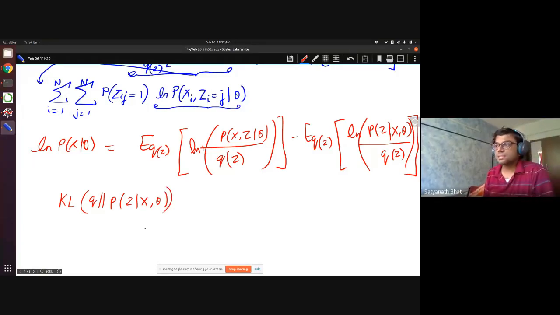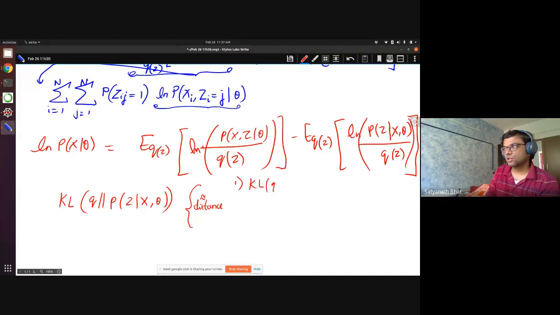Okay, so this represents how far Q and P, the two distributions, are from each other. It's analogous to a distance. It's not exactly a distance, but you can think of it as approximately like a distance, and it satisfies two properties which any distance should: KL divergence of Q with Q is 0, and KL divergence of Q and P is going to be greater than or equal to 0. Okay, so this we saw, and to prove this, we saw what is called Jensen's inequality.